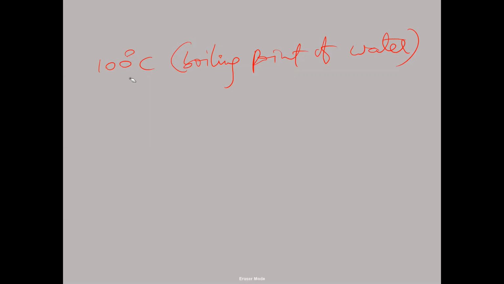Now, the first one. Suppose you are given 100 degrees Celsius. What is it? The boiling point of water. How much? 100 degrees Celsius. We all know this one. So here, 100 degrees Celsius. How do we convert it into Kelvin? This 100 degrees Celsius is equal to what Kelvin?